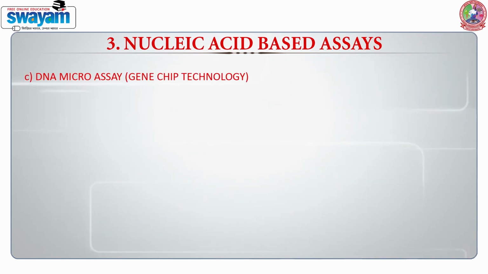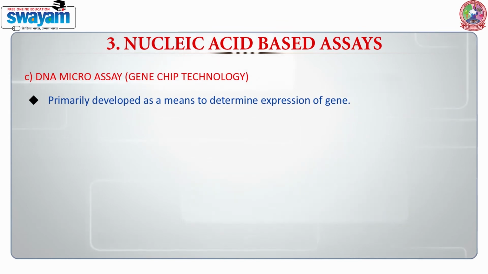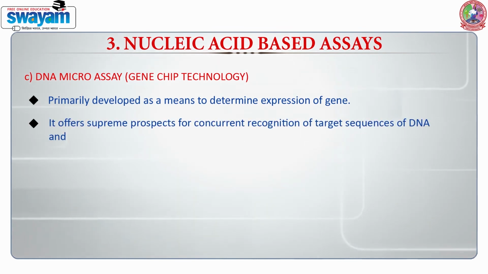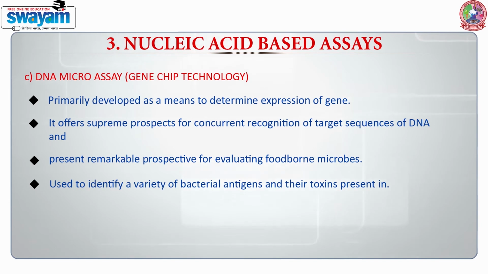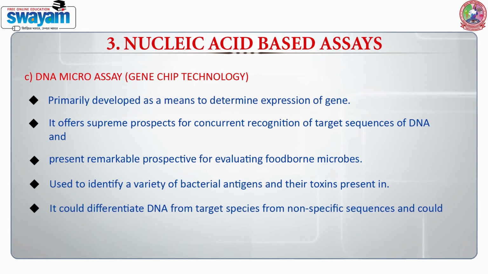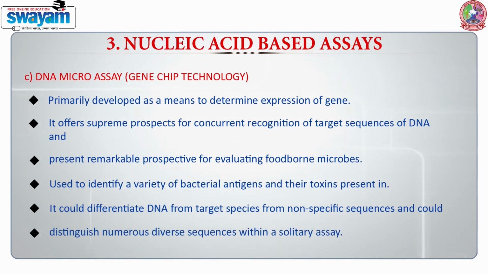DNA microarray or gene chip technology. It was primarily developed as a means to determine expression of genes. It offers supreme prospects for concurrent recognition of target DNA sequences and presents a remarkable perspective for evaluating foodborne microbes. It is used to identify a variety of bacterial antigens and their toxins present in food. It could differentiate DNA from target species from non-specific sequences and could distinguish numerous diverse sequences within a single assay.